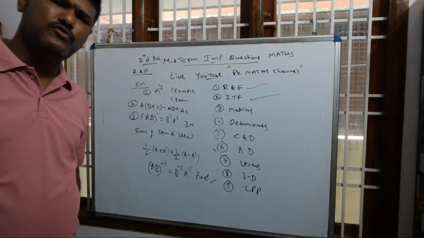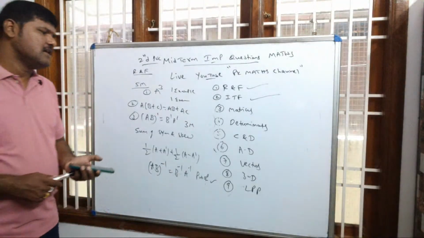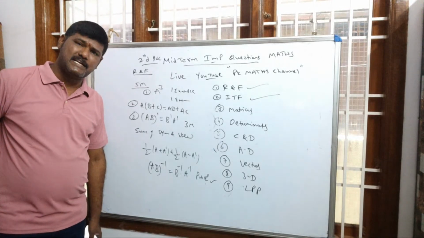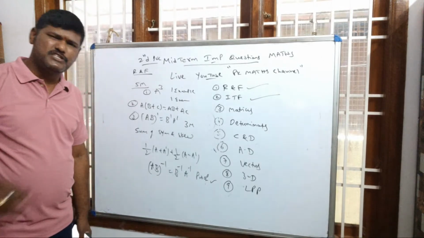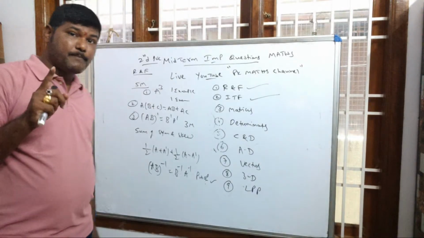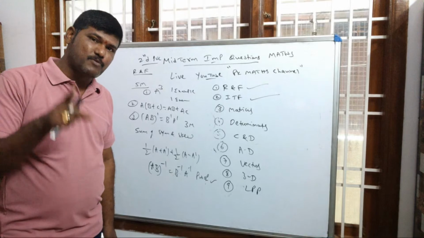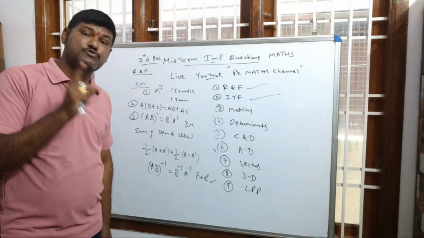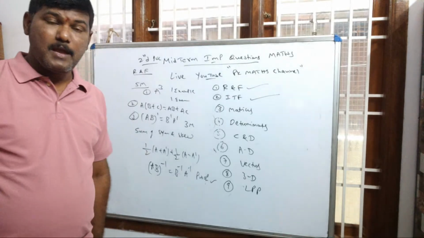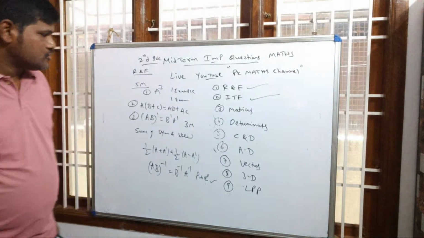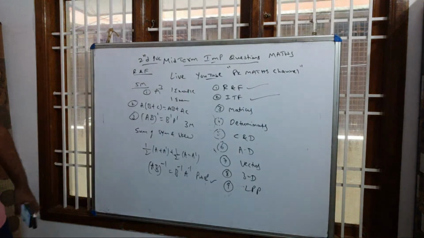The 2 marks question in matrices will be like: find the value of x, or cos theta into some value, or A plus A dash equals I, find the theta value. This type of question. And a very important point: whatever MCQs are there in the textbook, you can follow those very seriously, because those MCQs are very, very important for the examination. So these are the questions you need to follow in matrices.